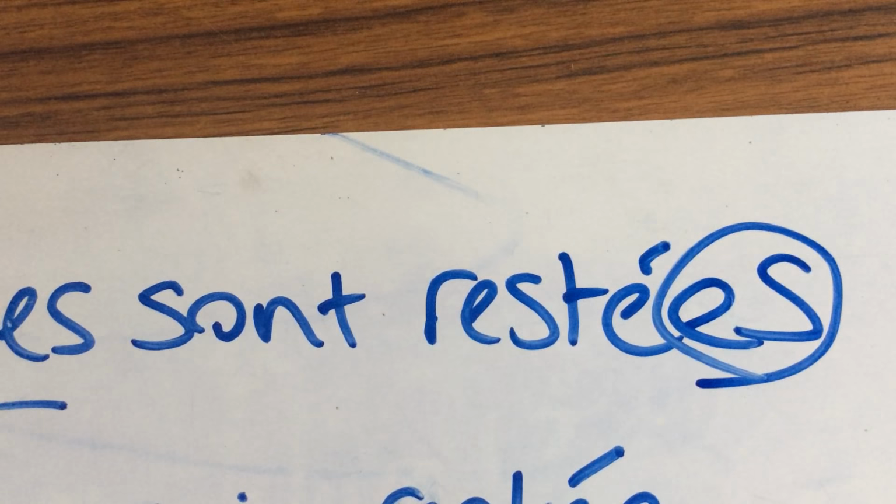So that's how you make the past tense using the être verbs. You can now have a little go and work through the tasks on your self-directed learning.